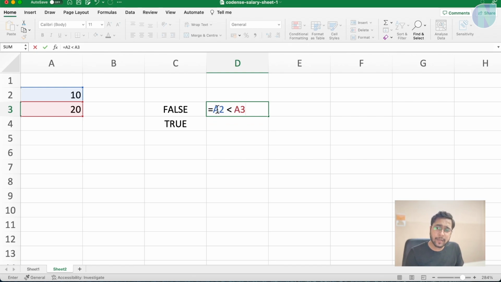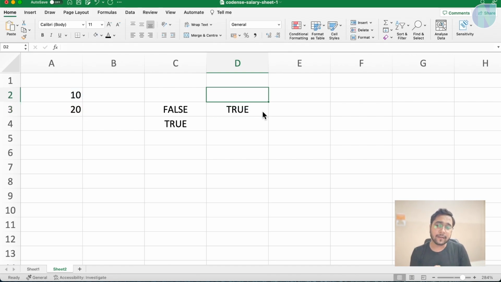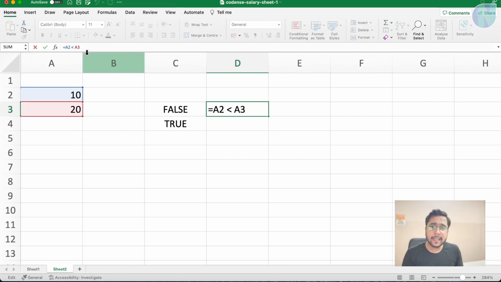You can see as soon as I write it, there is a color coding. This is in blue color, this is in red color. Also, you can see this cell has become blue and red to easily reference it, to make it more visual, showing which cells it is evaluating. A2 is less than A3. I will press enter here and you can see it is coming as true. Why? Because the formula is A2 is less than A3, and A2 is 10, A3 is 20.